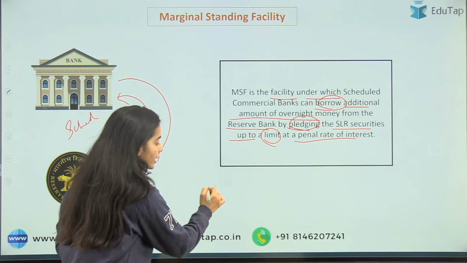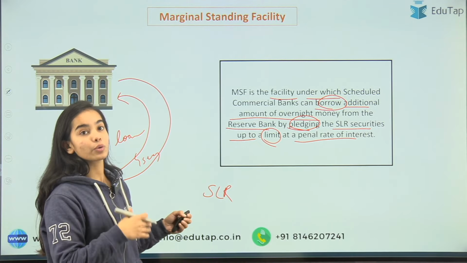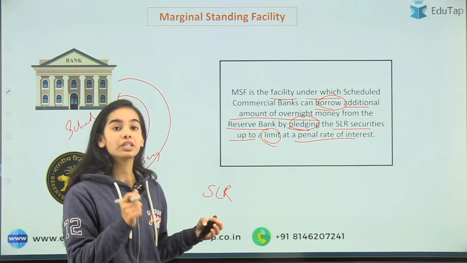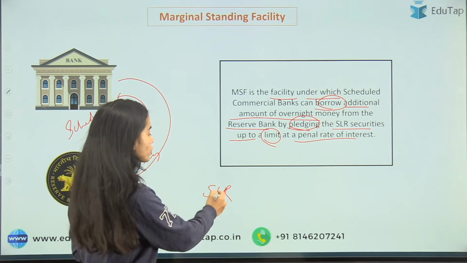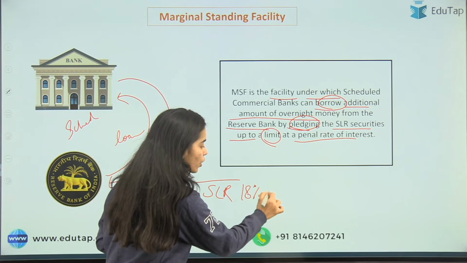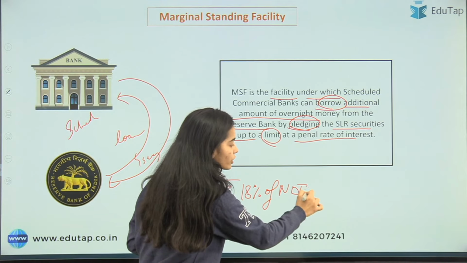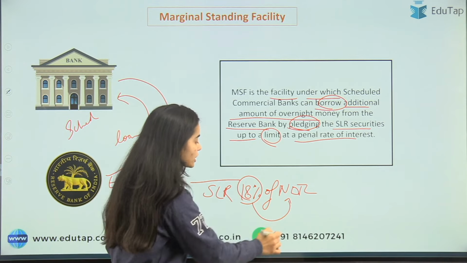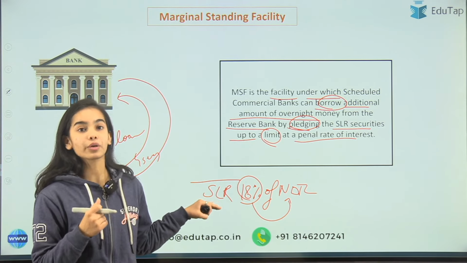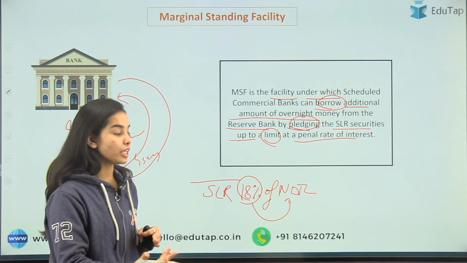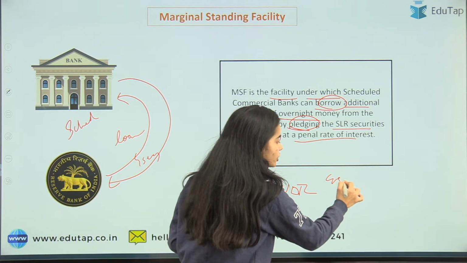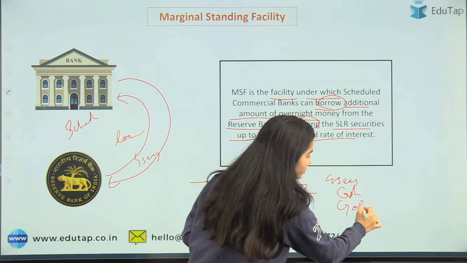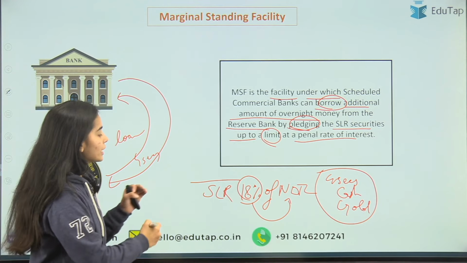First, there are the SLR and the CRR, which I told you about in the previous session, and if you do not know what SLR is, you can go and see that session. I will put the link in the description box below. In the SLR, currently 18% of the NDTL, the net demand and time liabilities, of all the deposits of the bank is kept in the statutory liquidity ratio, so that it can easily become liquid, and so it is put in G-Secs, cash and gold, which are very liquid.